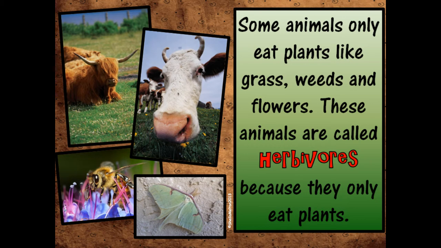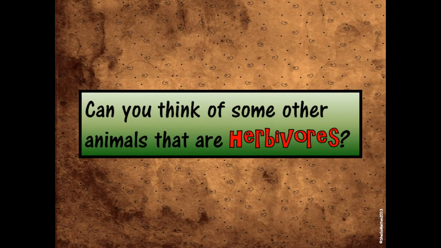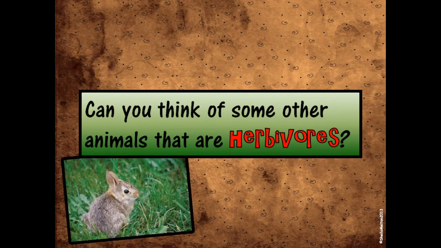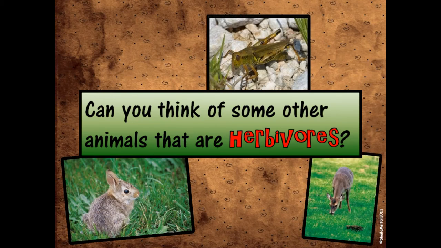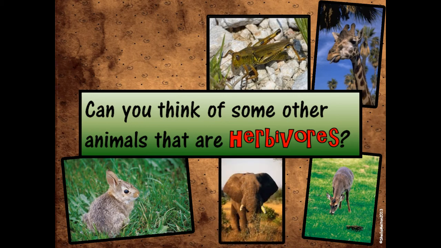So some animals only eat plants like grass, weeds, and flowers. These animals are called herbivores because they only eat plants. Can you think of some other animals that are herbivores? Can you think of some animals that only eat plants? Oh, look at that cute little bunny.